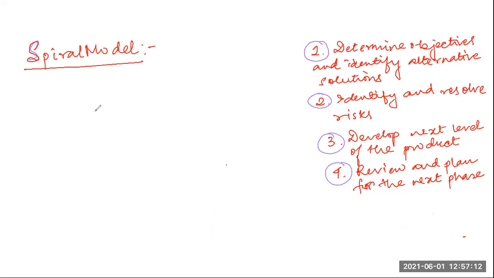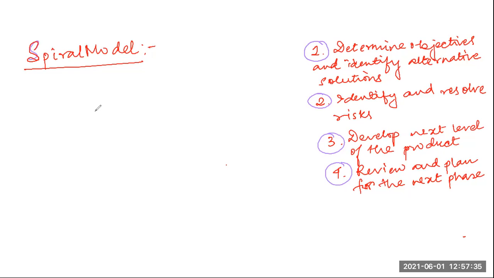Then with each iteration around the spiral, beginning from the center and moving outwards, progressively more complete versions of the software are built. So in other words, implementation of the identified features will form one phase.